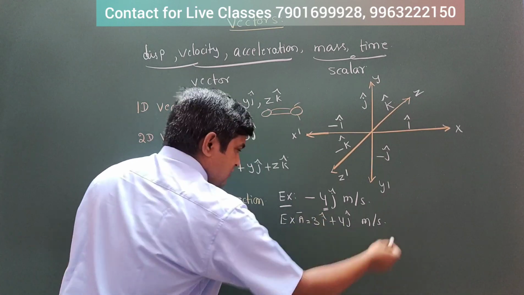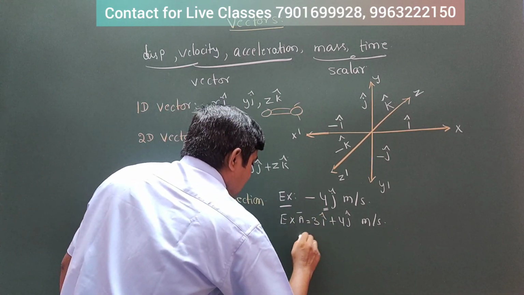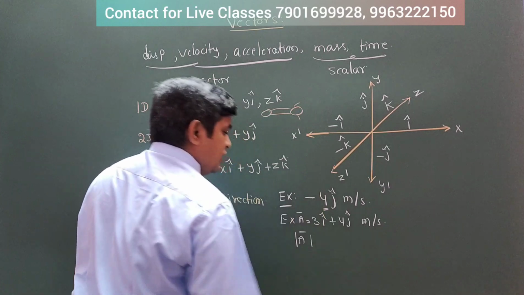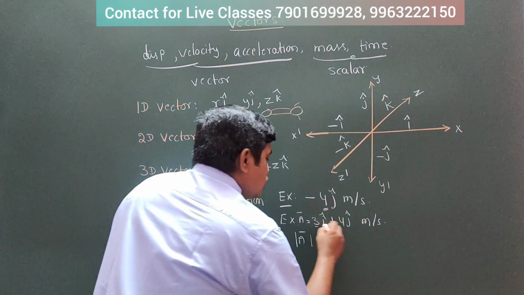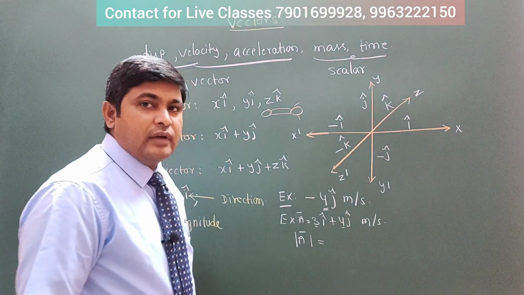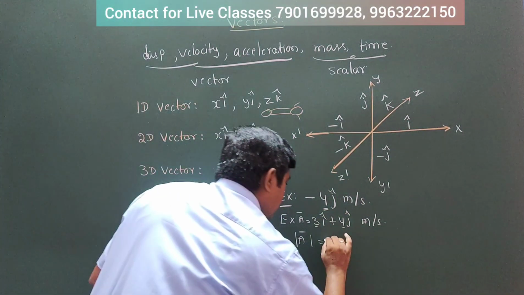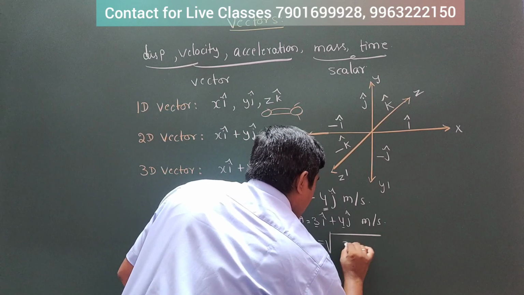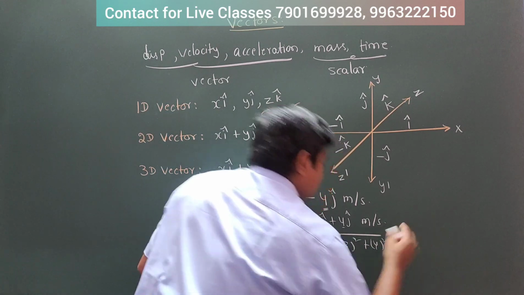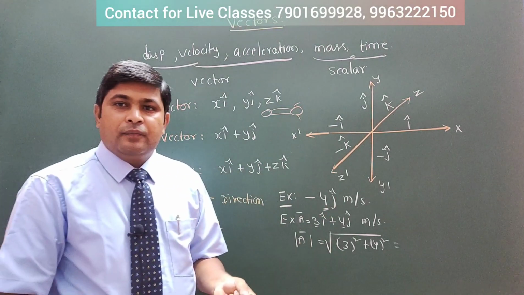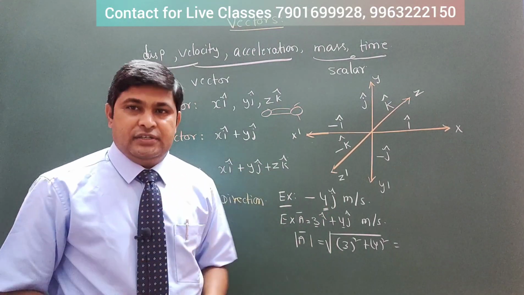Take a bar equals this vector. Now the magnitude of a bar, modulus of a bar, is going to be the square root of the squares of the components. Square root of 3 square plus 4 square. That gives us the magnitude in two dimensions.